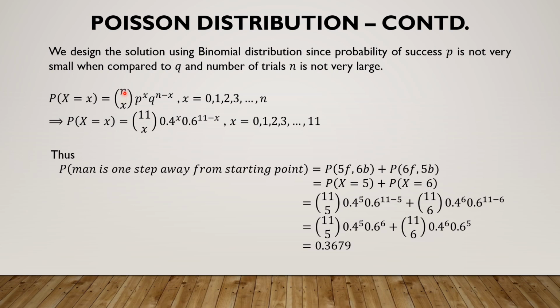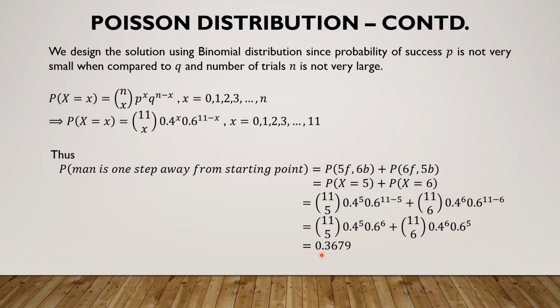So using the binomial distribution's mass function, the two scenarios are mutually exclusive and exhaustive. Therefore, we add the probabilities. Scenario 1 is 5 forward and 6 backward. Scenario 2 is 6 forward and 5 backward. But we have taken x to be the number of forward steps, so in the first case x equals 5, and in the second case x equals 6. Please remember that when we say x equals 5, it explicitly means 5 forward steps, and implicitly it means the remaining 6 out of 11 have been backward. Dual information in every value of the random variable. So by directly applying the values of x, we find that the probability is 0.3679.